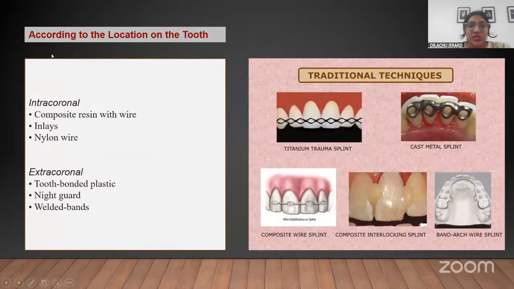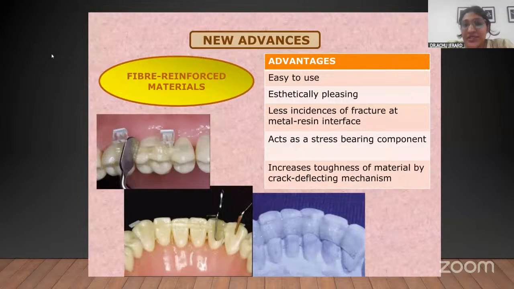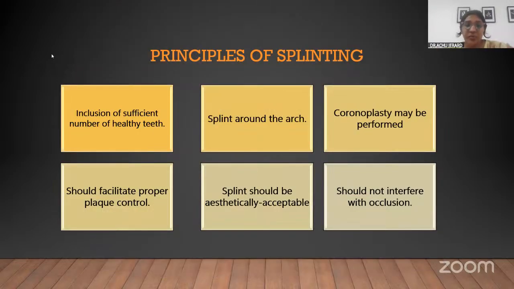Okay. And the newer advancement in splinting is a fiber mesh. That is the most commonly used splint now because of two or three reasons. First of all, because of the ease of placement. Secondly, because it's very stable and fracture resistant. It doesn't come out from the teeth that easily, once it is etched, bonded and light cured. And second is its aesthetic appearance, because it gives a white color, so it is very pleasing. Because of these reasons, this is the most commonly used one nowadays. And we'll come on to the procedure by which it is done.